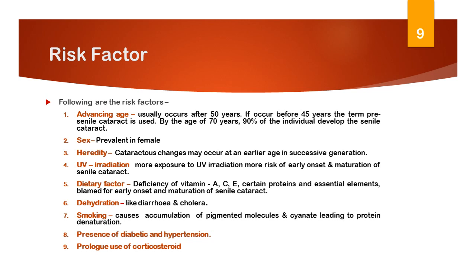Heredity: cataractous changes may occur at an earlier age in successive generations. UV irradiation: more exposure to ultraviolet irradiation, more risk of early onset and maturation of senile cataract. Dietary factor: deficiency of vitamins A, C, E, certain proteins and essential elements have also been blamed for the early onset and maturation of senile cataract.